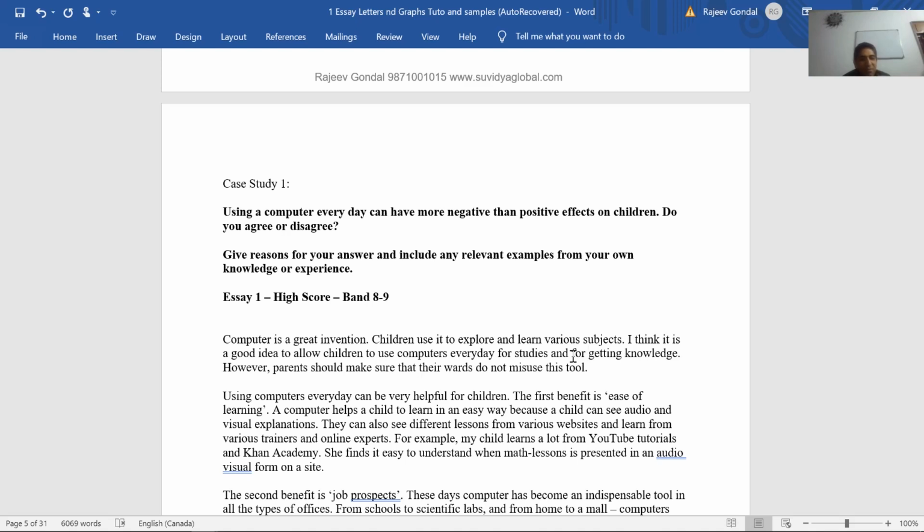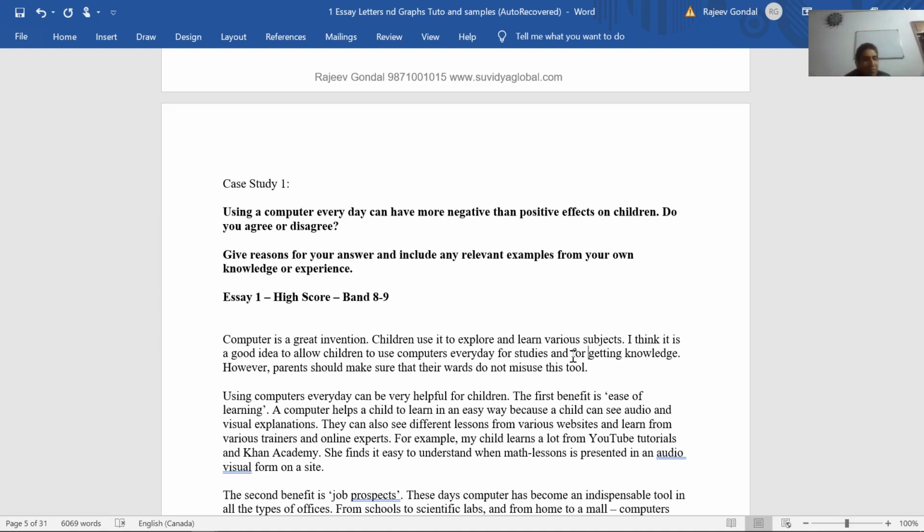However, parents should make sure that their wards do not misuse this tool. So he has added in a warning also. This serves as a very good introduction, because the view of the writer is very clear: he's saying that children should be allowed to use computers on a daily basis, but parents should be a little more watchful. Now, let's see how he has written the first, second, and third paragraph.